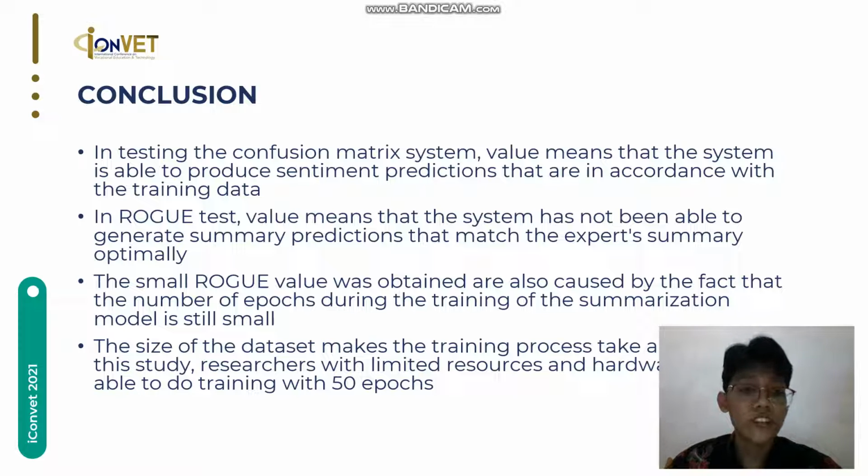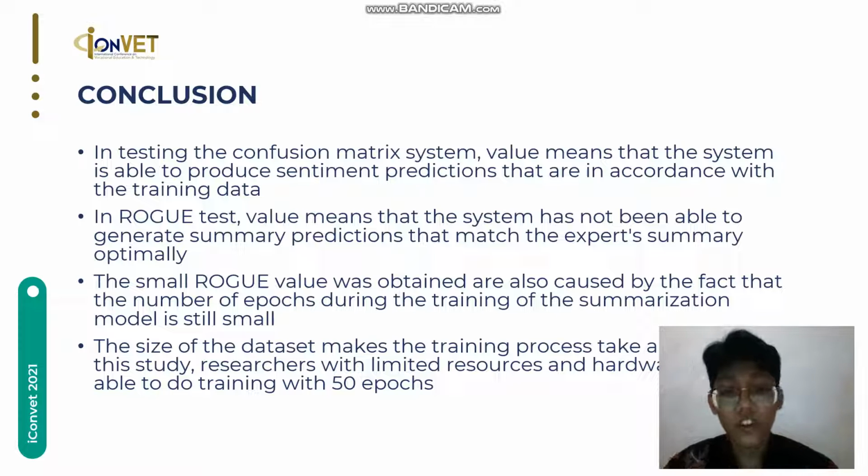Conclusion: in testing the confusion matrix, the values mean that the system is able to produce sentiment predictions that are in accordance with the training data. In the ROUGE test, the value means that the system has not been able to generate summary predictions that match the expert summary.